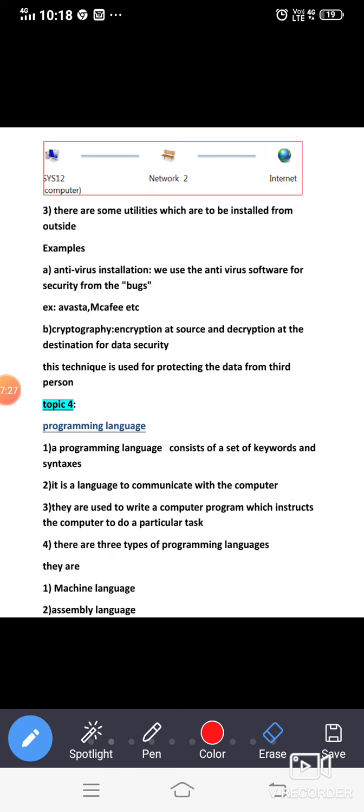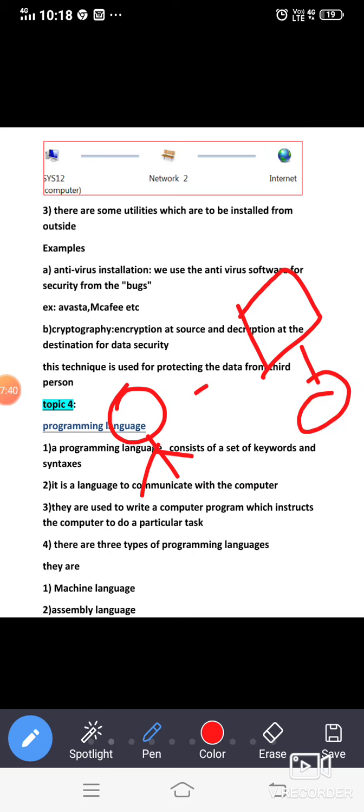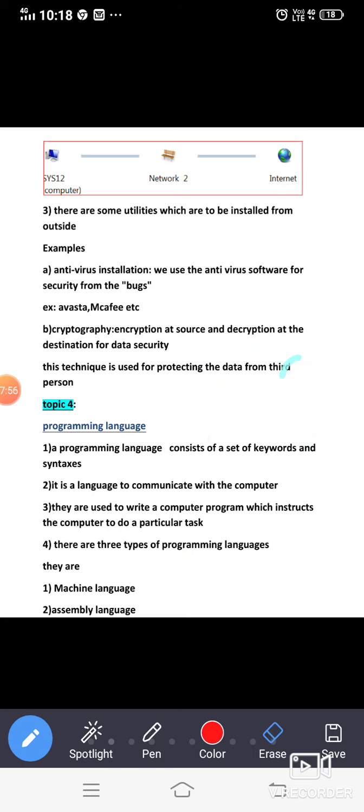The next one is a third point. What it is saying, they are used to write a computer program which instructs the computer to do a particular task. For example, a human being will command the computer, order the computer, "Computer, do this for me." But if we want to give some commands or instructions to the computer, he must use a programming language. Programming language is a way to communicate with the computer, a way to order the computer.